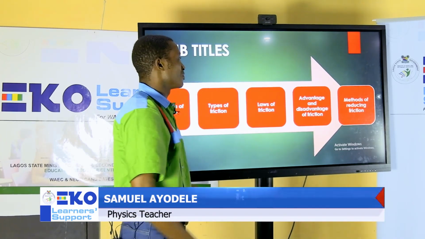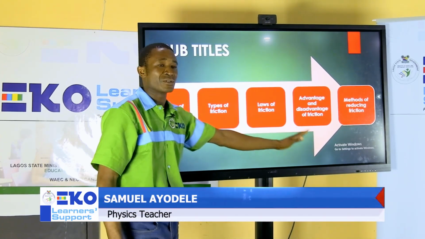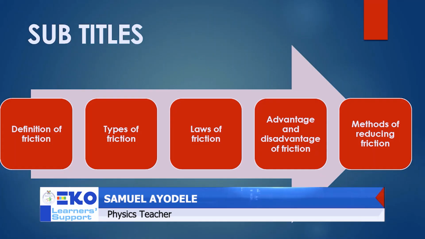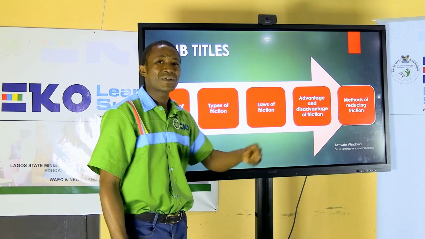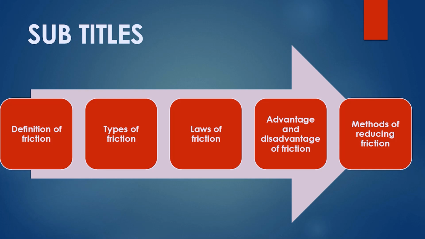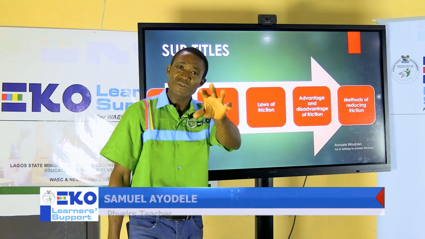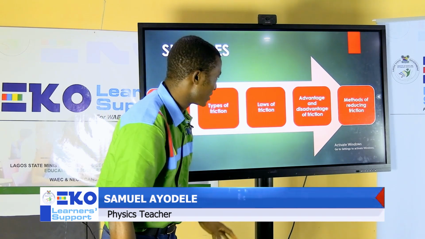Let's go. Friction. Look at the aspects we'll be considering under friction. We will talk about the definition, the real definition of friction, because you are preparing for NECO, you are preparing for WAEC now, no more in primary school. So you need to understand we have two types of friction. We'll talk about it in this class. Also, we look at the law governing friction. What are the statements that are valid, the factual statements around friction? Also, the advantages and disadvantages of friction. Does it mean that friction has both advantages and disadvantages? Of course, yes. It has its uses, it has its demerits.